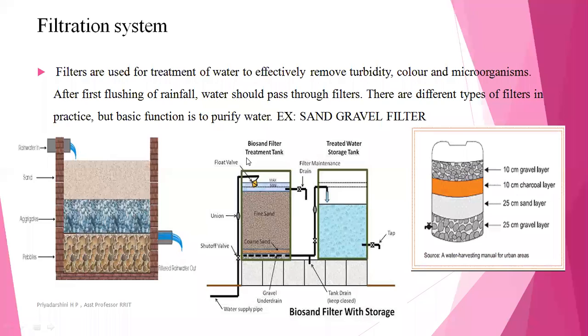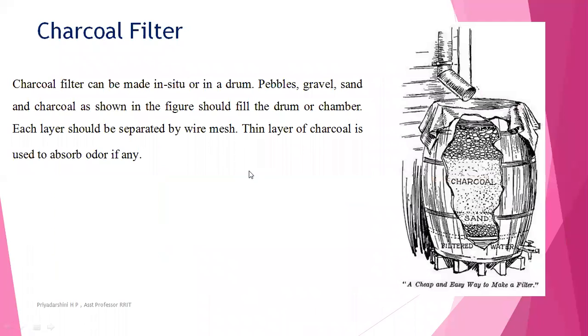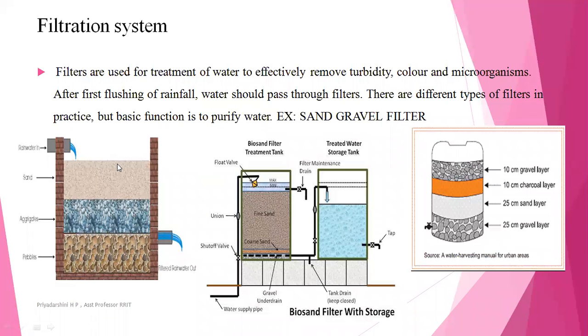Here I'm showing three types of filters: the sand gravel filter, the bio sand filter with storage, and the third one, the charcoal filter. First I'll go with the sand gravel filter. You can see the figure of the sand gravel filter. Here we will be providing aggregates, the pebbles and everything, and also aggregates. After that we will be providing sand particles. You can give different thicknesses of the pebbles, aggregates, as well as the sand.